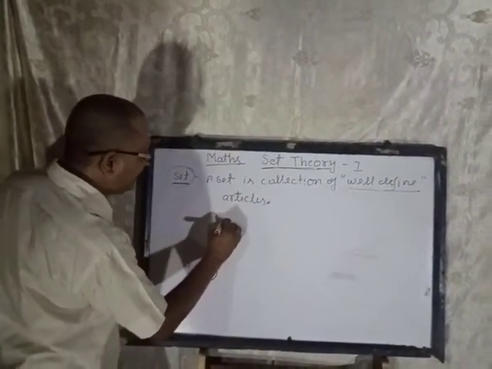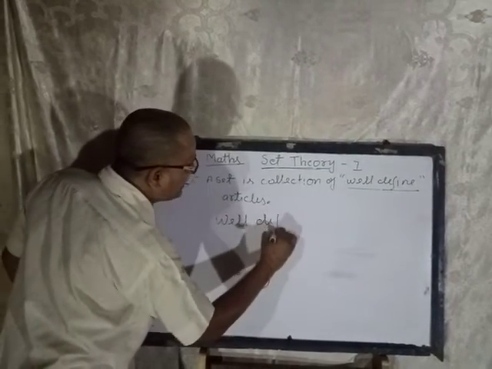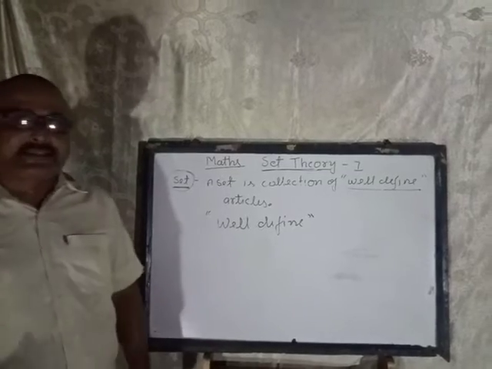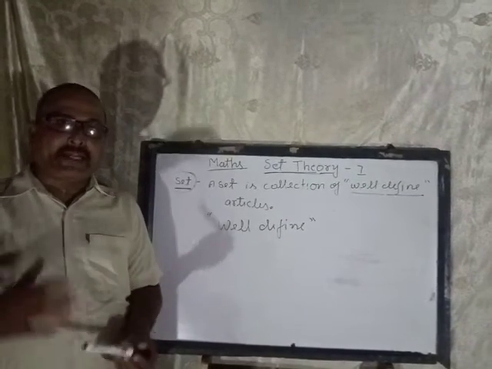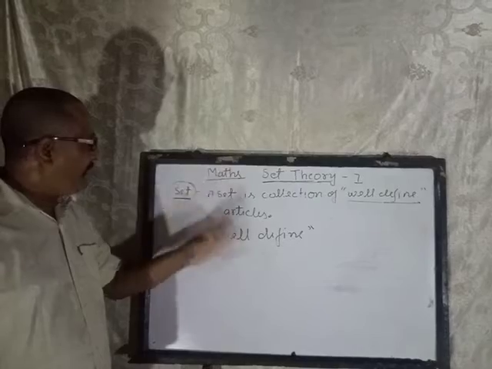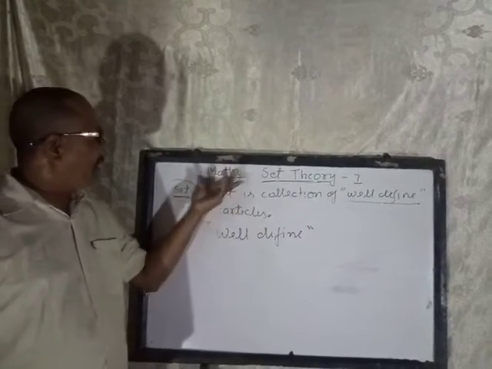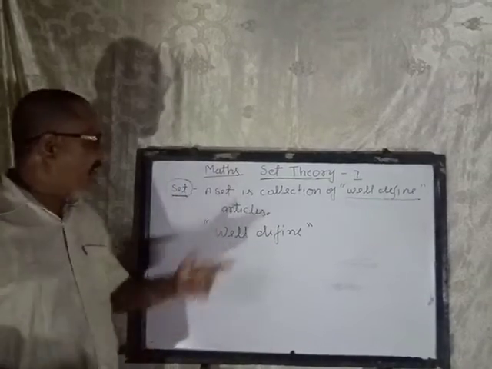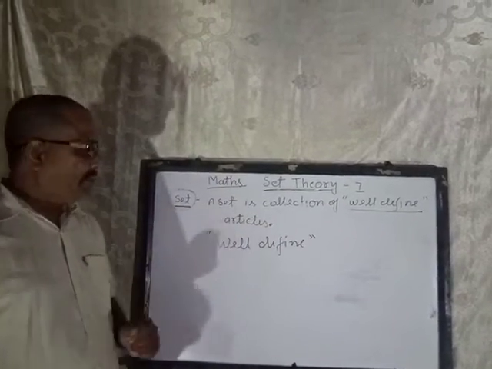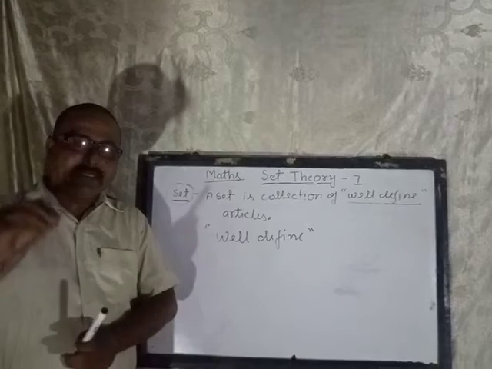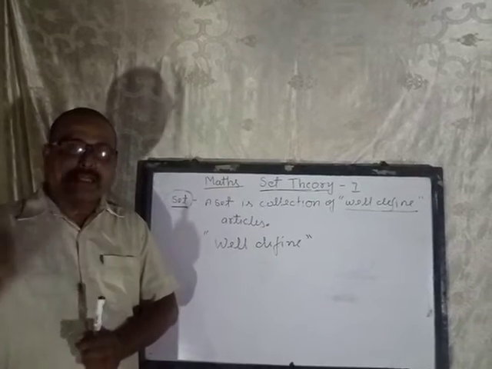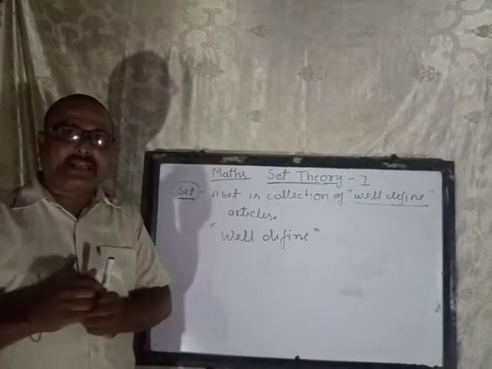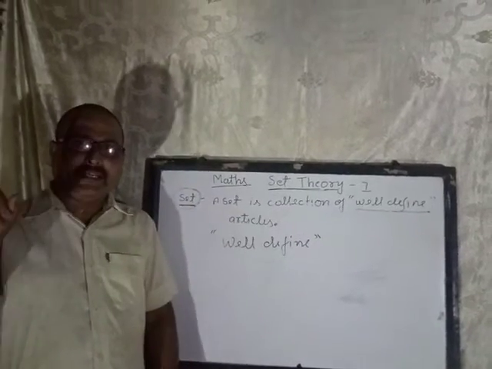What do you mean by well-defined? Suppose you are going to purchase books, and you have taken the books of a particular class, meaning the books related to 9th class. That is a complete set, meaning well defined. Suppose the teacher has given one maths 9th class book, physics 6th class, chemistry 9th class, another book 5th class, that is not well defined, that is not a set.